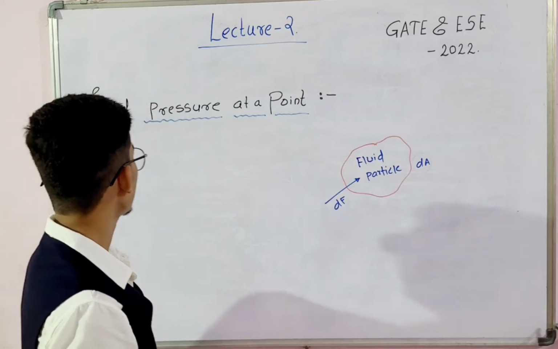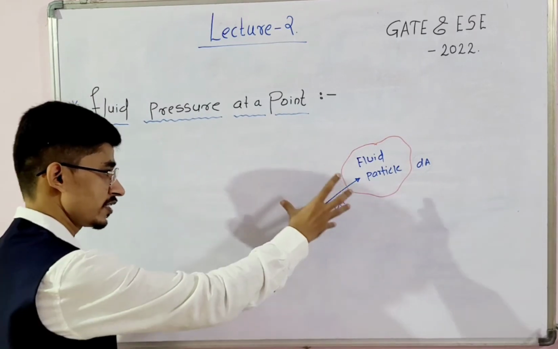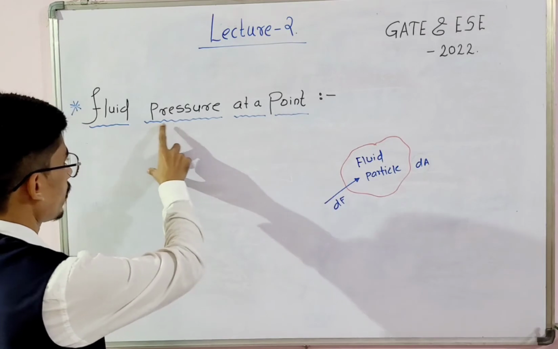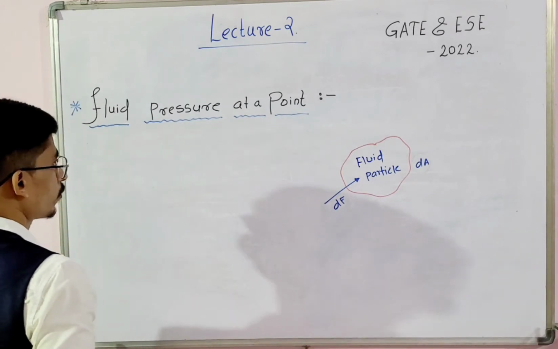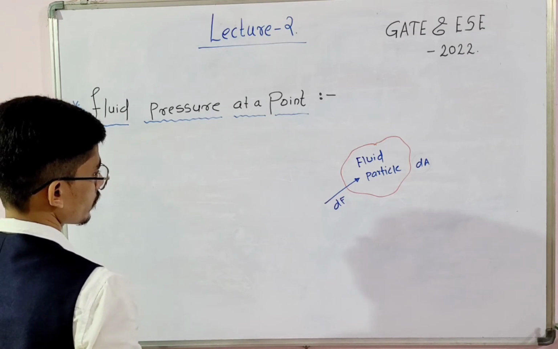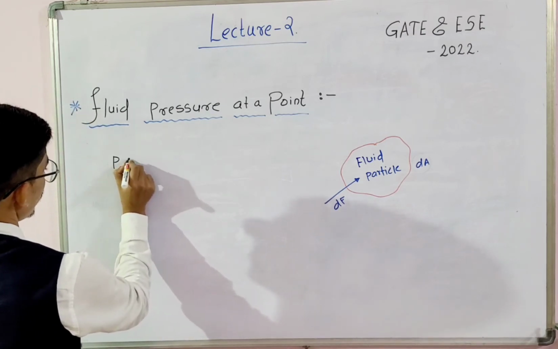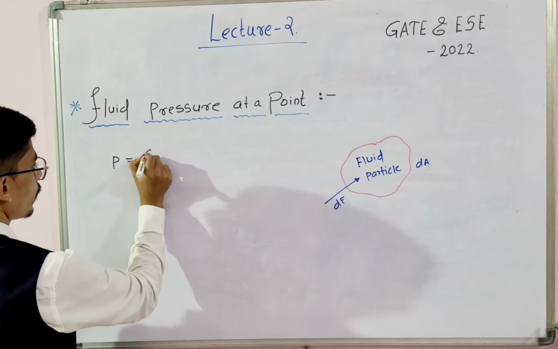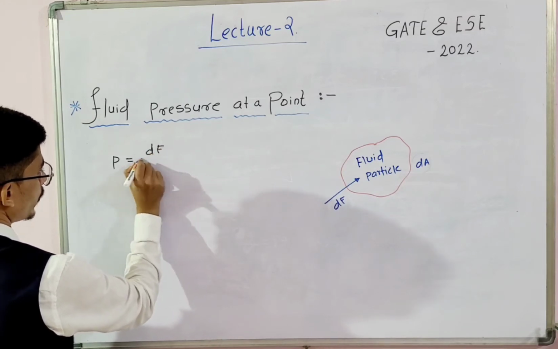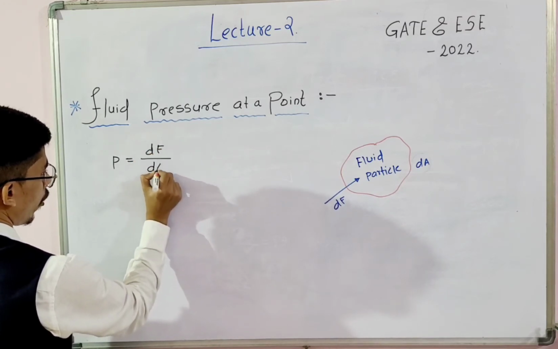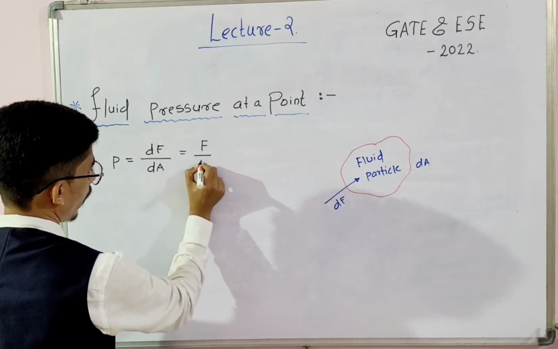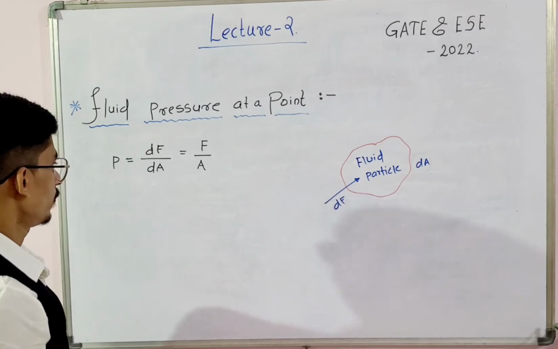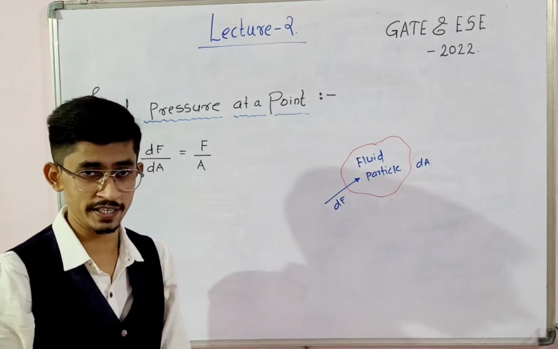In that case, this fluid is stationary. So what will be the pressure at a point on that fluid? Pressure is nothing but the force acting per unit area of that fluid particle, that is dF by dA or F by A. Pressure is nothing but force per unit area.